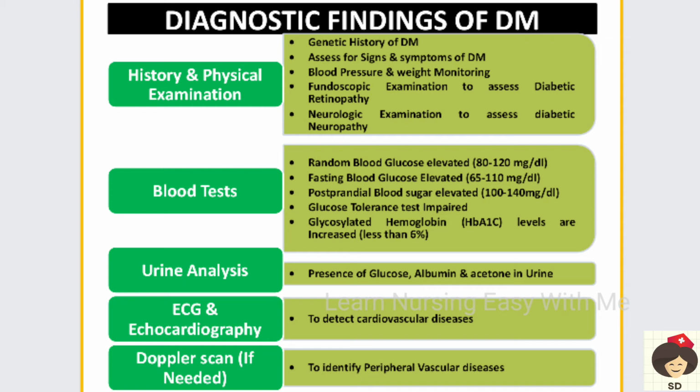And ECG and echocardiography will be done if the patient is having any cardiovascular disease, to identify that. And also you can do a CT or MRI to identify if the patient is having any cerebrovascular disease, and also Doppler scans if the patient is having a peripheral vascular disease. Okay, this is all to identify if the patient is going for complications.